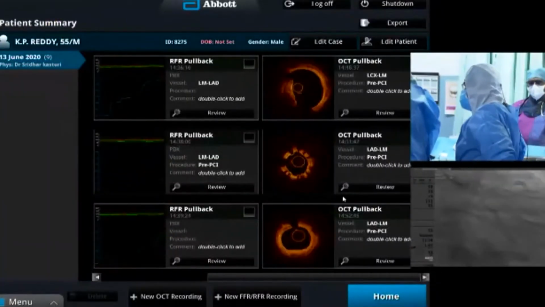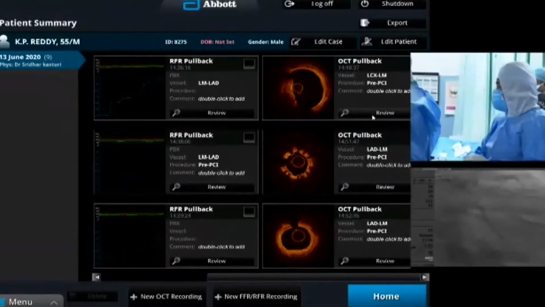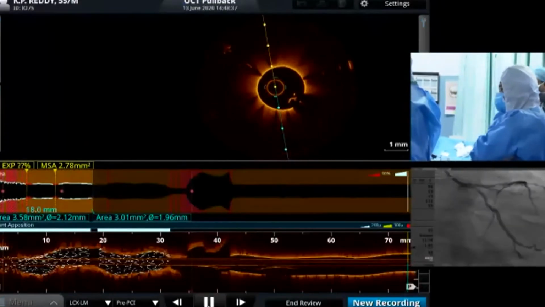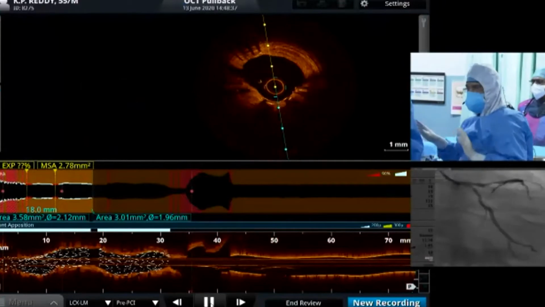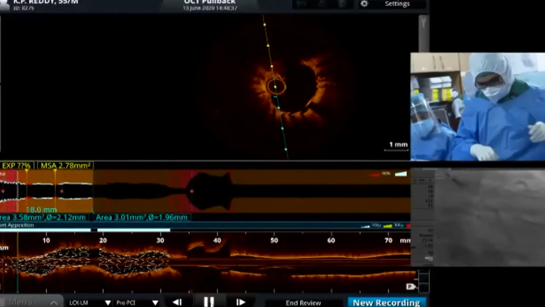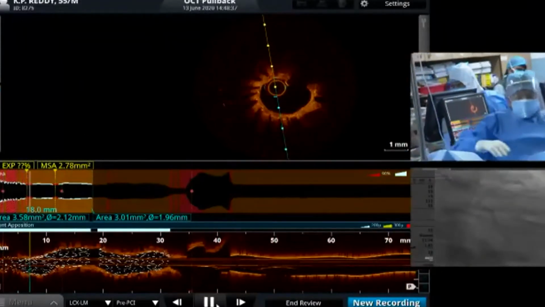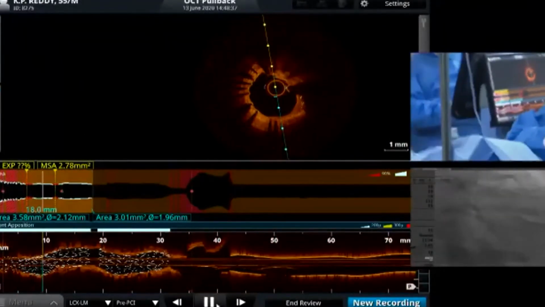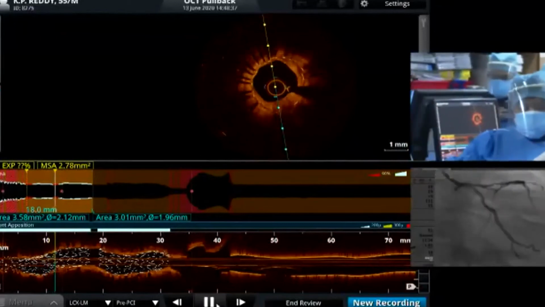First view. Yeah, LCX to LM. Now you can see very clearly. I think I will show. Are you able to see now very clearly? Yeah, I will operate. Give me one slide. I will change the gloves. Just now you can see very clearly.